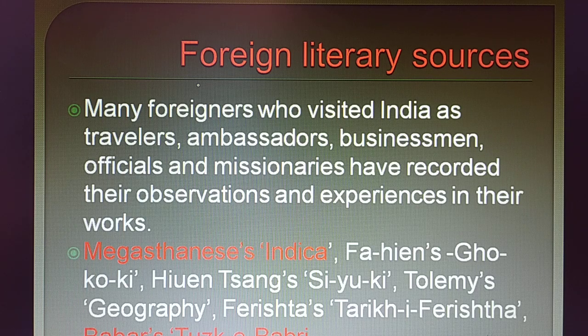Foreign literature is nothing but the books or literature which were written by foreigners. Many foreigners visited India as travelers, ambassadors, for business purposes, as officials, and even as missionaries.